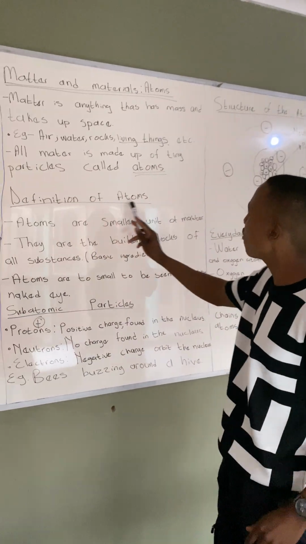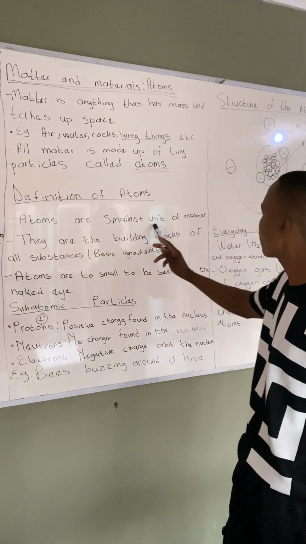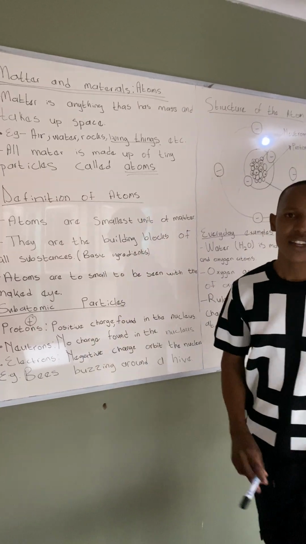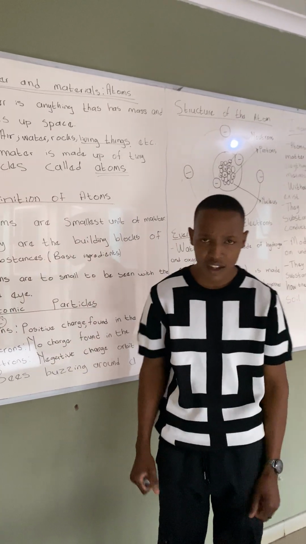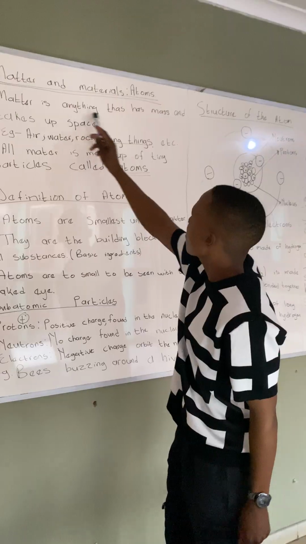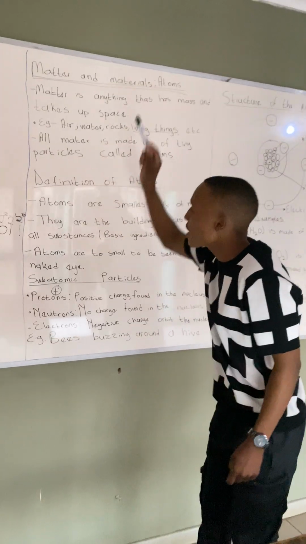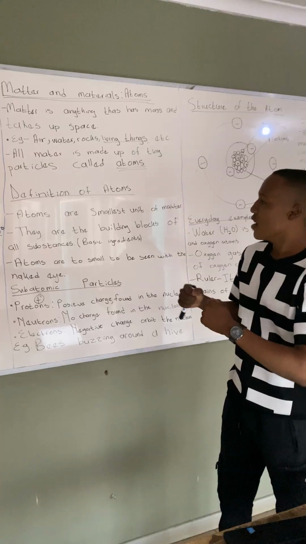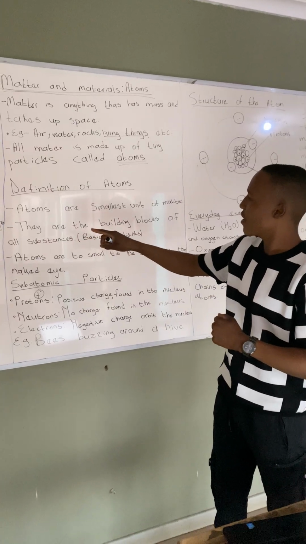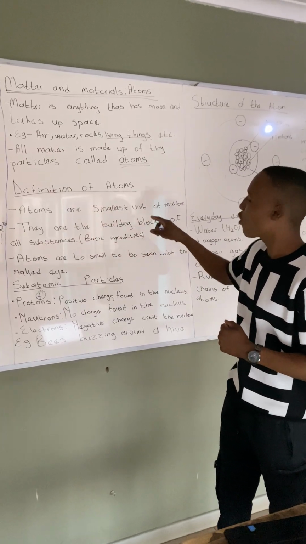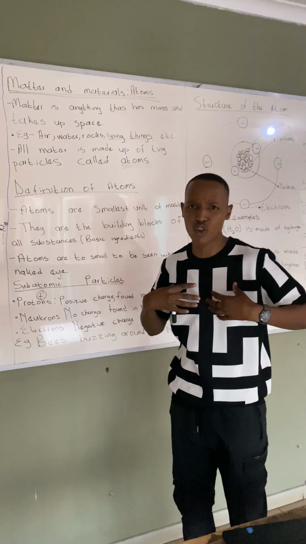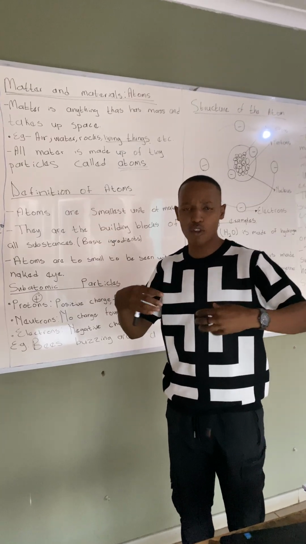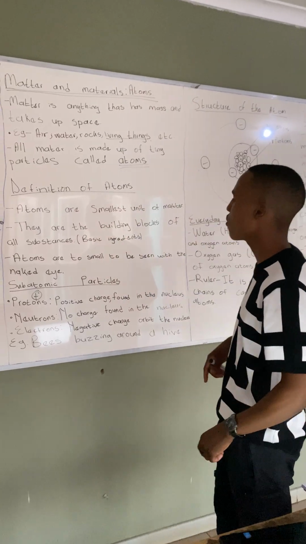So, the definition of an atom. Atoms are the smallest unit of matter. What is matter? Matter is anything that has mass and takes up space. For example, I am matter. And atoms are the smallest unit of matter. So, I have many atoms here. The smallest units of me are what? Atoms.